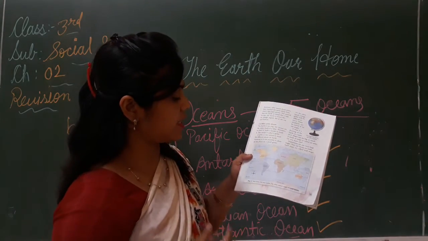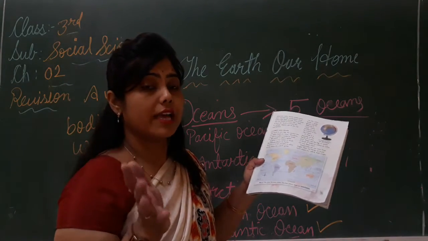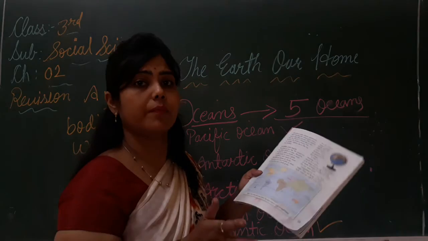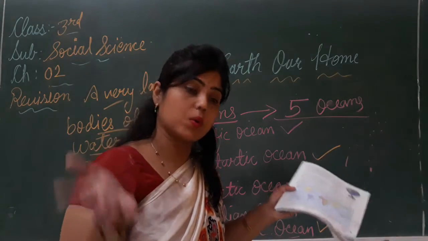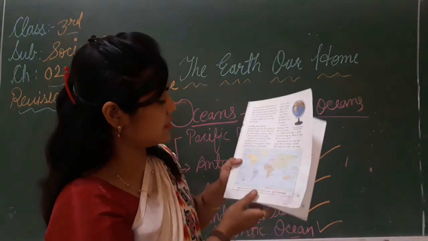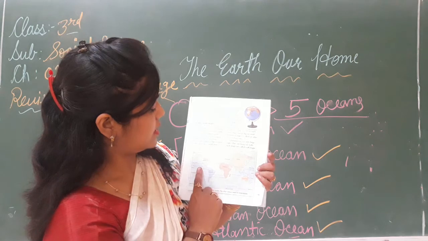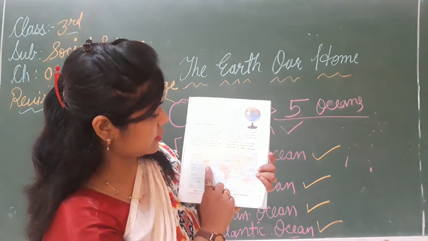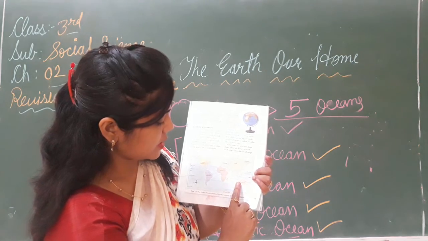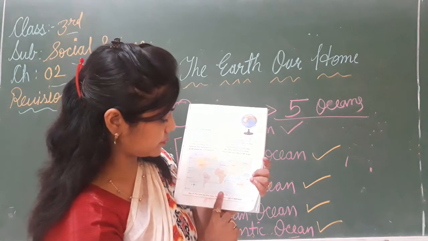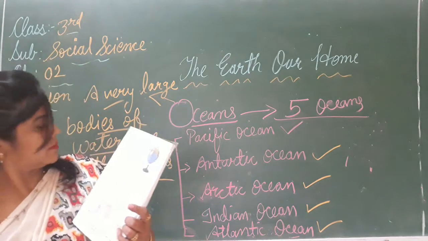There is many times bigger amount of water than compared to the sea. समुद्र से भी बहुत टाइम ज़्यादा पानी किसमें रहता है? ओशियंस में. Now see this. This is the Pacific Ocean. This blue shade color. This is the Arctic Ocean. This is Atlantic Ocean, Indian Ocean, Antarctic Ocean. See children, this is the Antarctic Ocean.